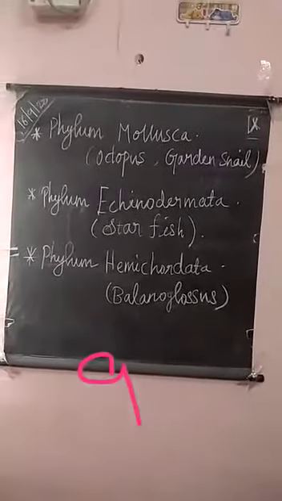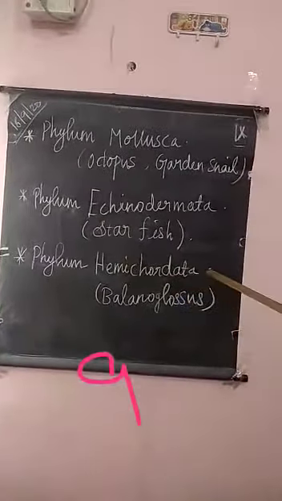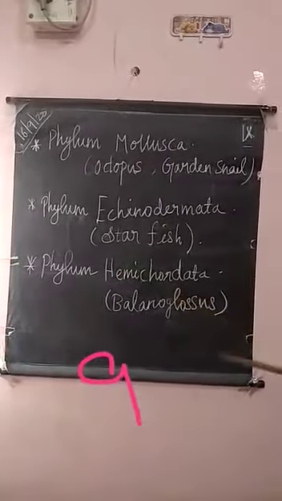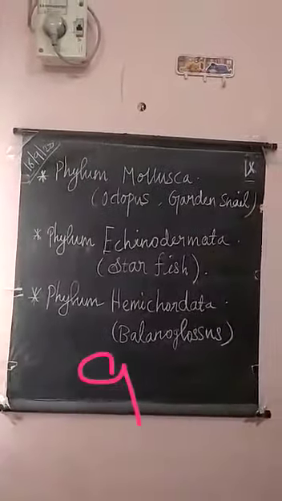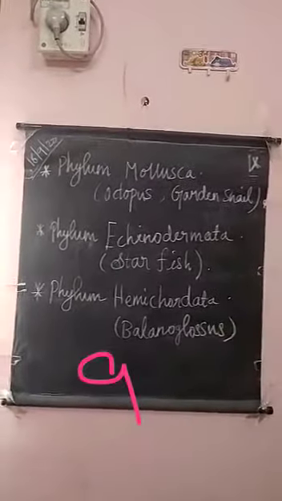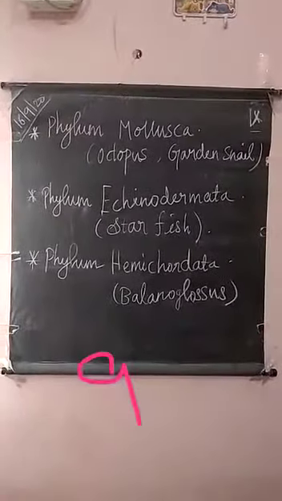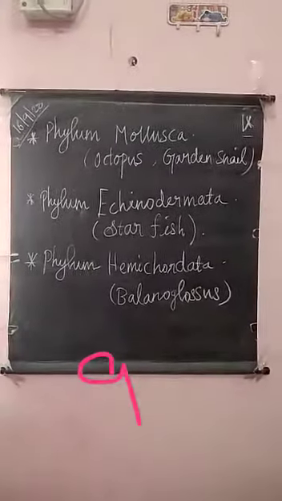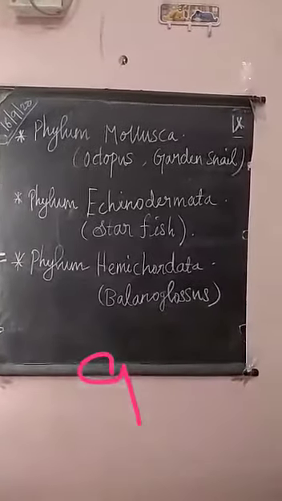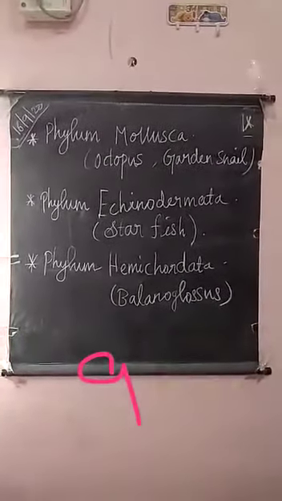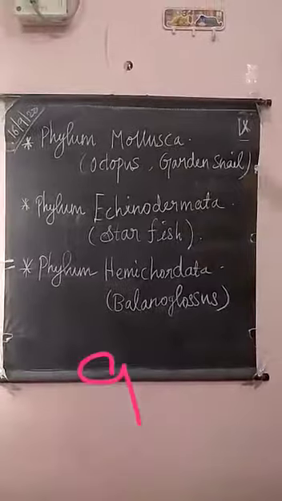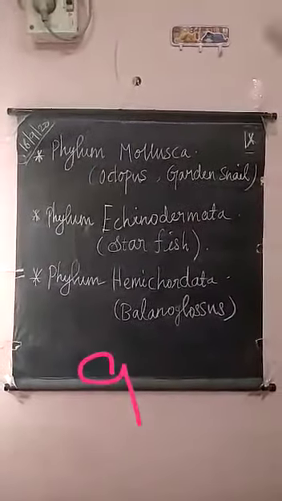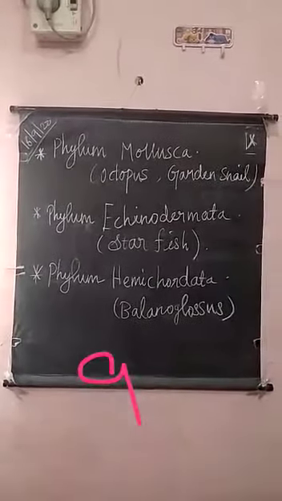So the next one is phylum Hemichordata. The example is balanoglossus. These are marine organisms. They have a soft and unsegmented body. They are marine organisms and there is no segmentation in the body. They are bilaterally symmetrical, coelomate animals. One important point about this is these are all non-chordate organisms. There is no backbone in the body.